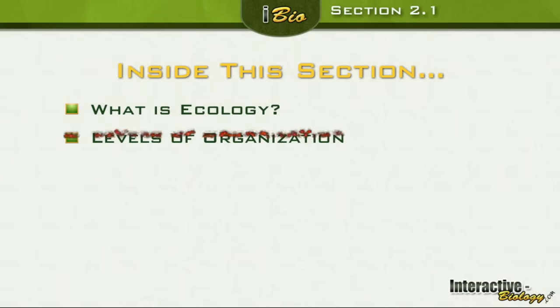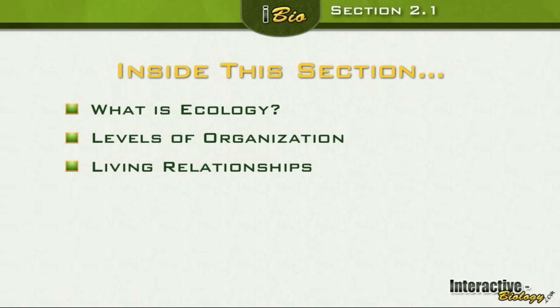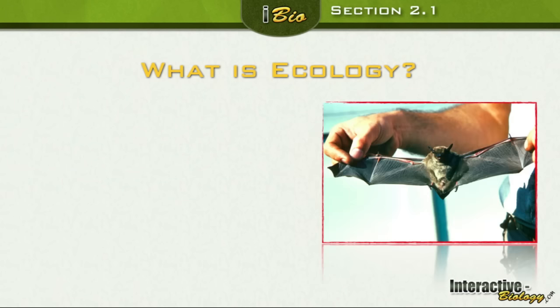Inside this section, first thing we're going to do is answer the question, what is ecology? Then we're going to talk about the 5 levels of organization. And lastly, we are going to talk about some living relationships. All right, organisms obviously rely on other types of organisms and non-living things, and we're going to talk about that today.